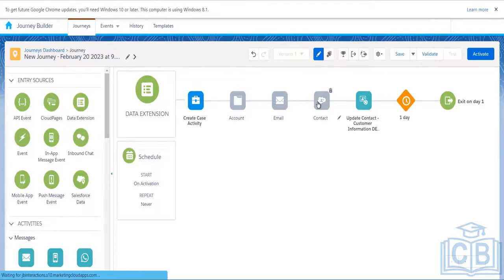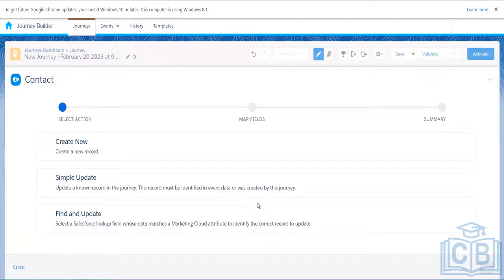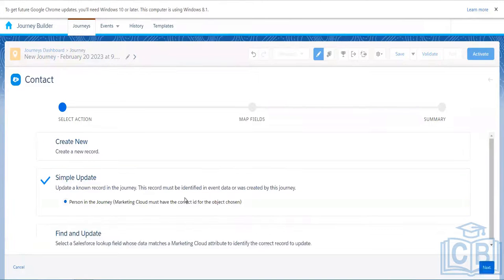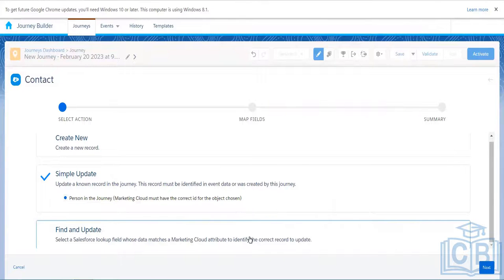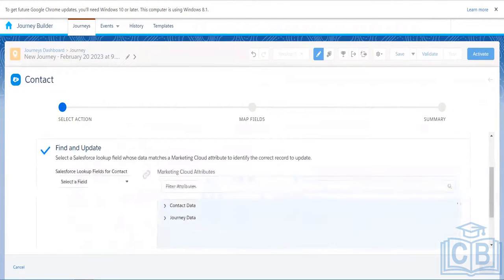And then here we will choose this contact activity to update the contact. Here we will be choosing that we have to find the contact first, right? Simply update means it will find the contact using the contact key. Here we have to give how we want to find the contact.